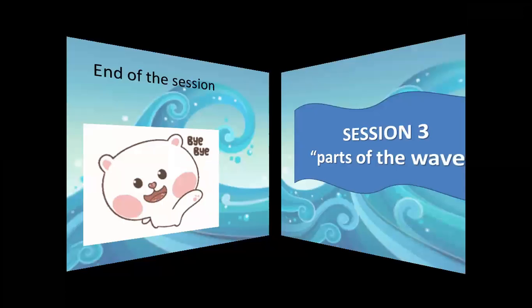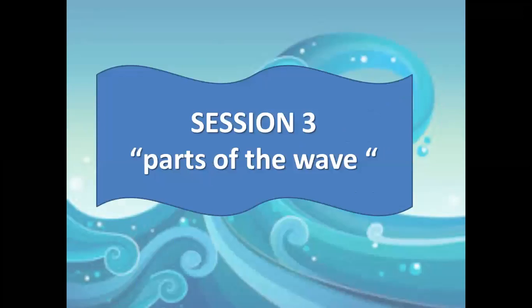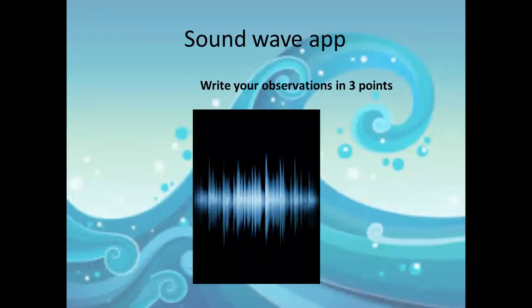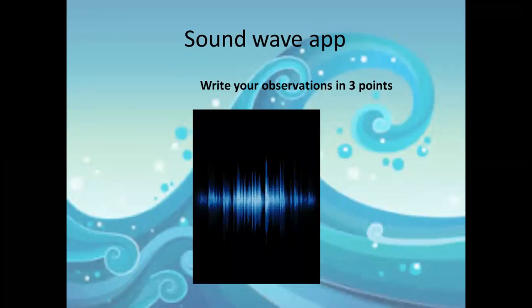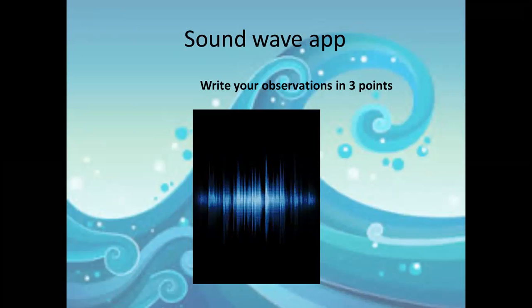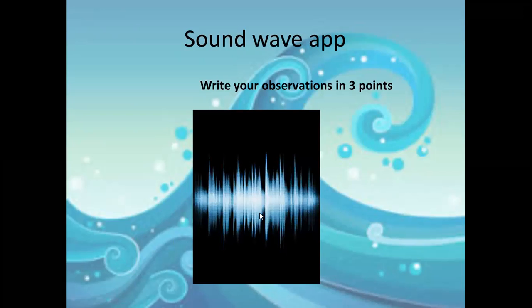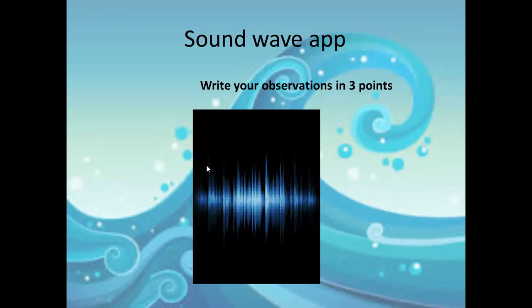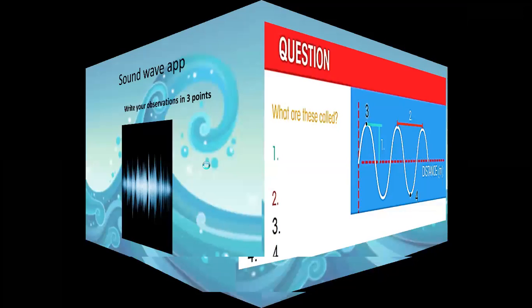In session 3, we talked about the parts of the wave. We bring the wave, this movement of the wave, and we talk about each part of it. Look at the shape of the wave moving, transferring energy. What can you tell about it in 3 points? Maybe it consists of many different points: the top, the base, maybe the distance between each top and the other, and so on. We are going to know the name of each part of this wave.